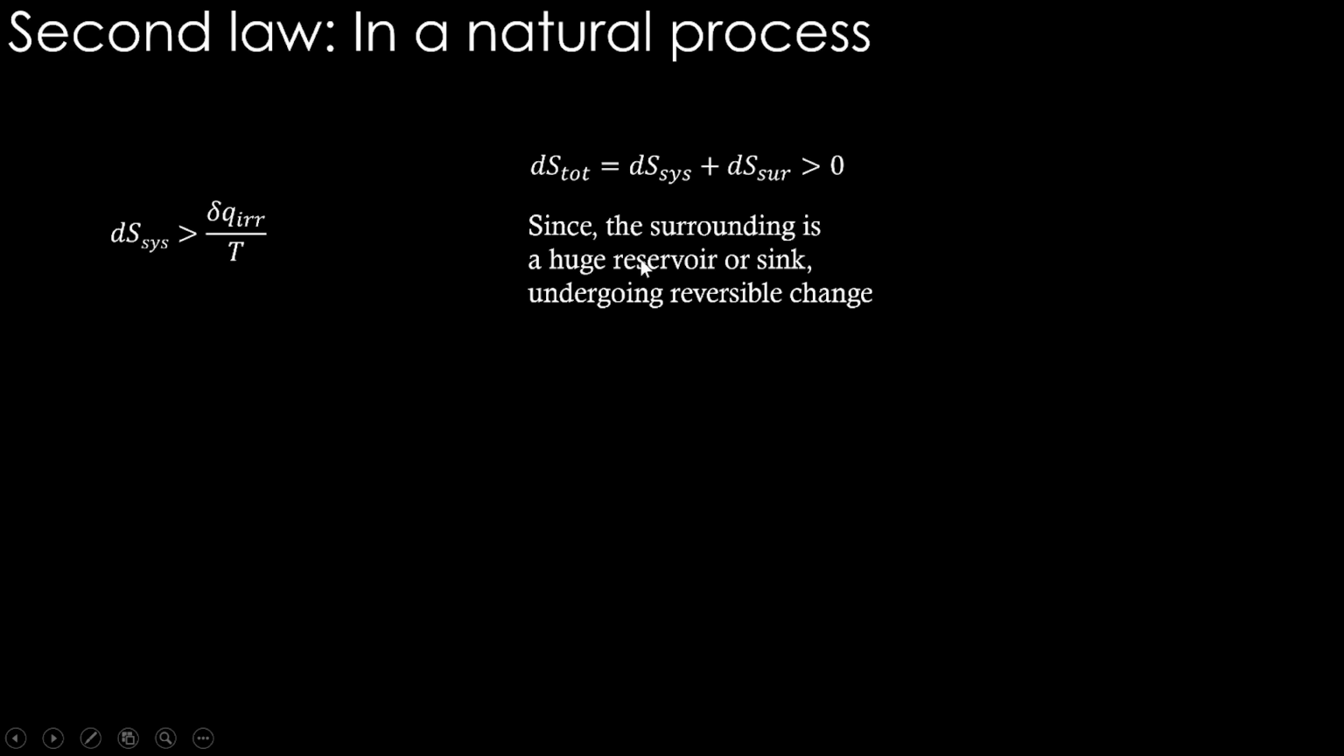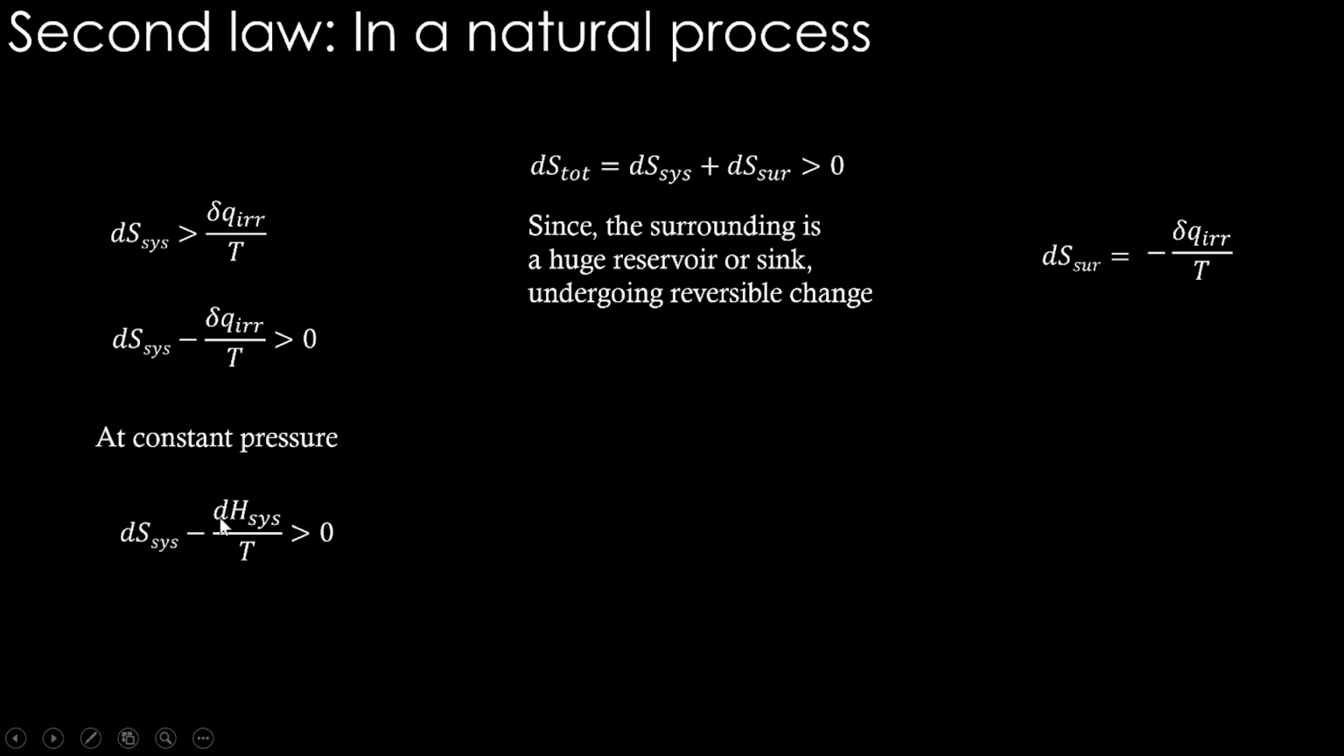But since the surrounding is a huge reservoir or sink, it will undergo a reversible change. Therefore, this minus del q irreversible by T we can write to be equal to the entropy change in the surrounding, because this heat is given to the surrounding in a reversible manner. So we take this del q irreversible by T to that side: minus del q irreversible by T, and at constant pressure, we can write dS system minus dH system divided by T.